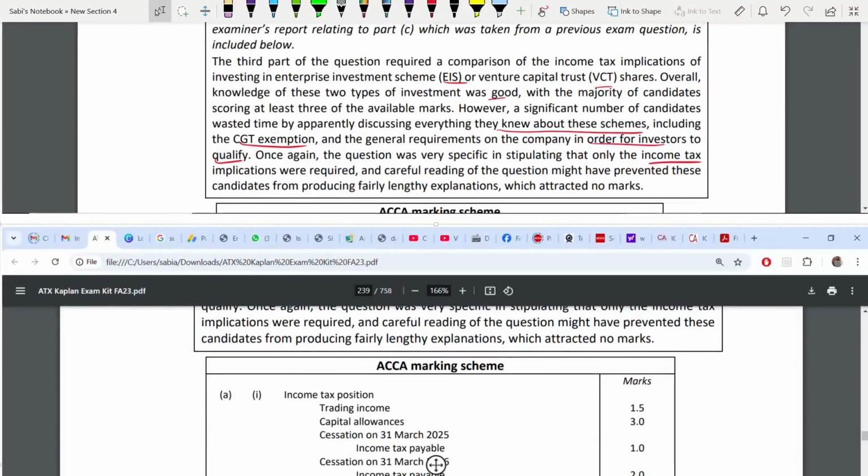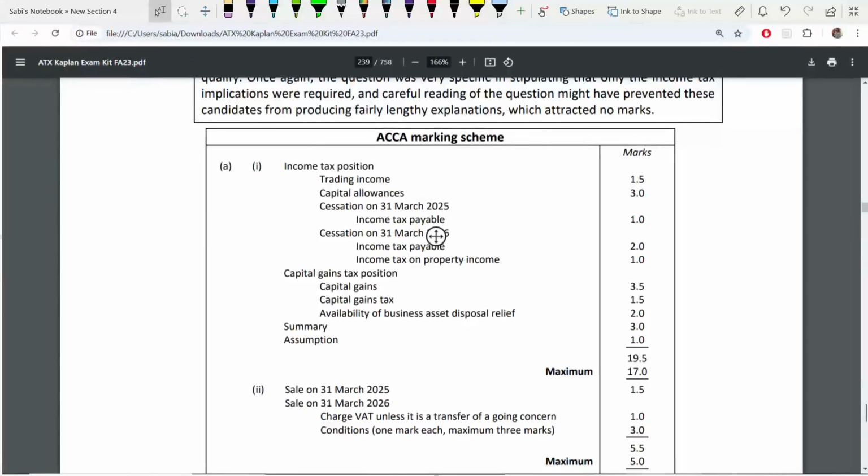Now, that's it. Coming to the marking scheme, 17 marks as we have told. So the 17 marks, how does it come? First, income tax position: trading income 1.5, capital allowance 3 marks, income tax payable when we are ceasing on this date 1 mark, when we are ceasing on the next date 2 marks.